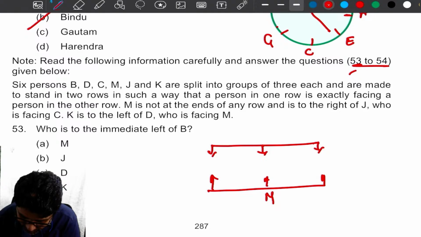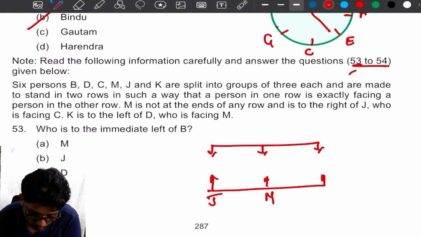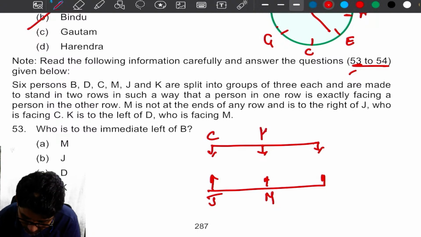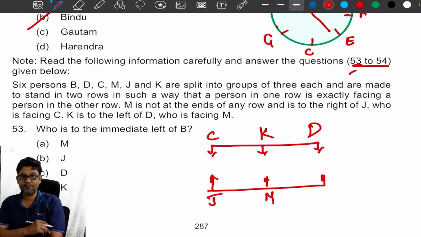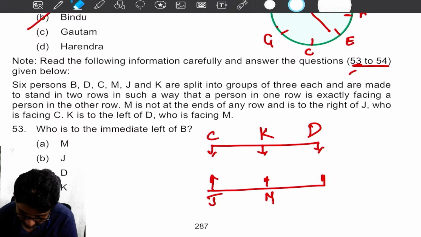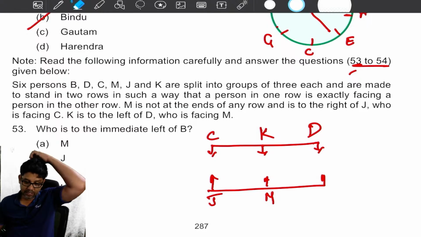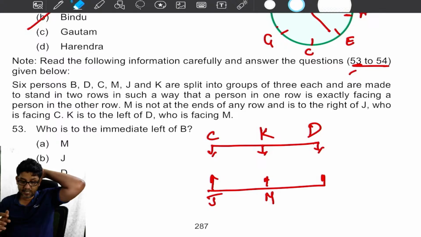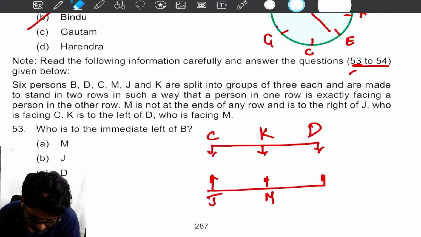Maybe M is here, J is here. Who is facing C? So J is facing C. K is to the left of D. Who is facing M? Is that correct, my dear? So I think K is to the left of D. Is K to the left of D? No. Here in this case, K is to the right of D we are getting.